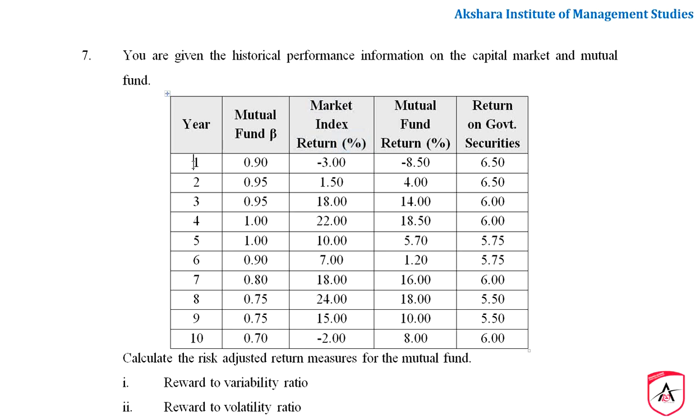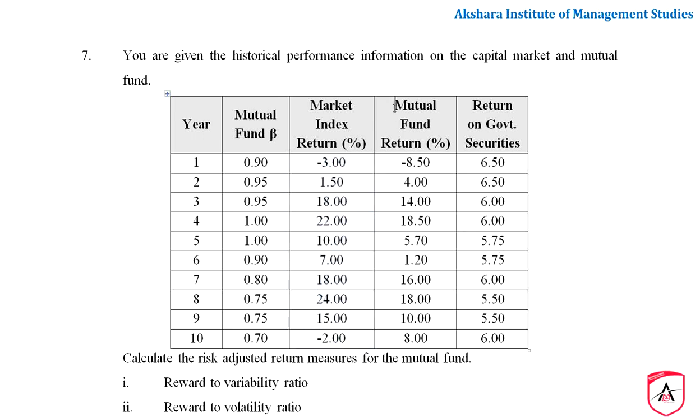So if you had invested in the entire market index in the first year, your investment would have gone to -3%, right? For the second year the return would have been 1.5, for the third year 18%, for the fourth year it is 22%. Similarly, he has given the performance of the market index every year, how it is going to perform. This is what he has given.